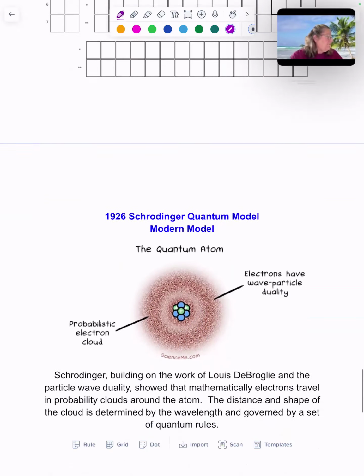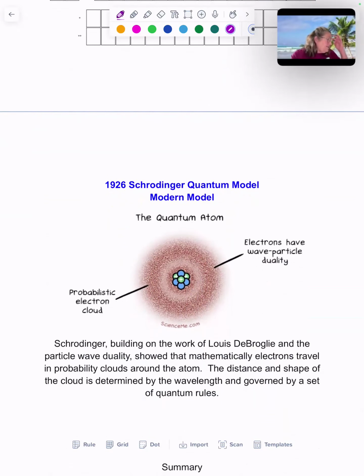Okay, come along 1926. This is called the Schrodinger quantum model. Some people call it the Schrodinger-Heisenberg model. Some just call it the quantum model. In the quantum model, Schrodinger was building on the work of Louis-Victor de Broglie. And de Broglie's credit is he said that everything had a particle wave duality. If it has mass, it has a particle nature and a wave nature.